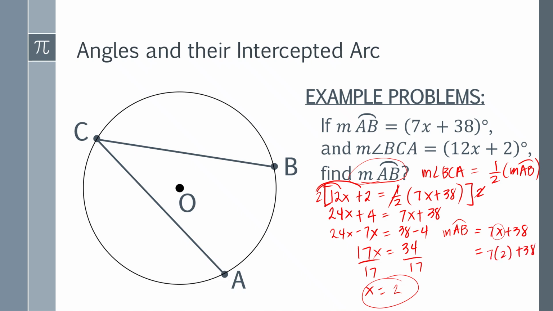So 7 times 2 is 14. 14 plus 38, if you add 14 and 38, the measure of arc AB is equal to 52 degrees. So here is your final answer.